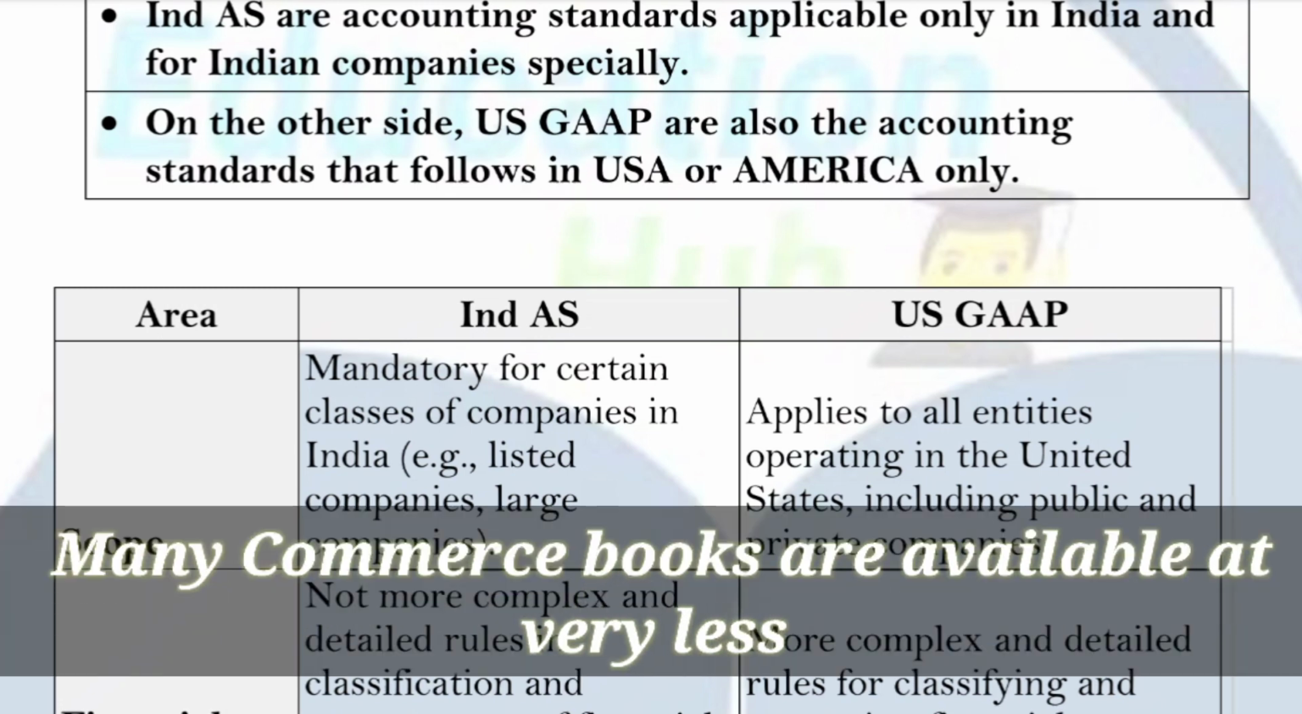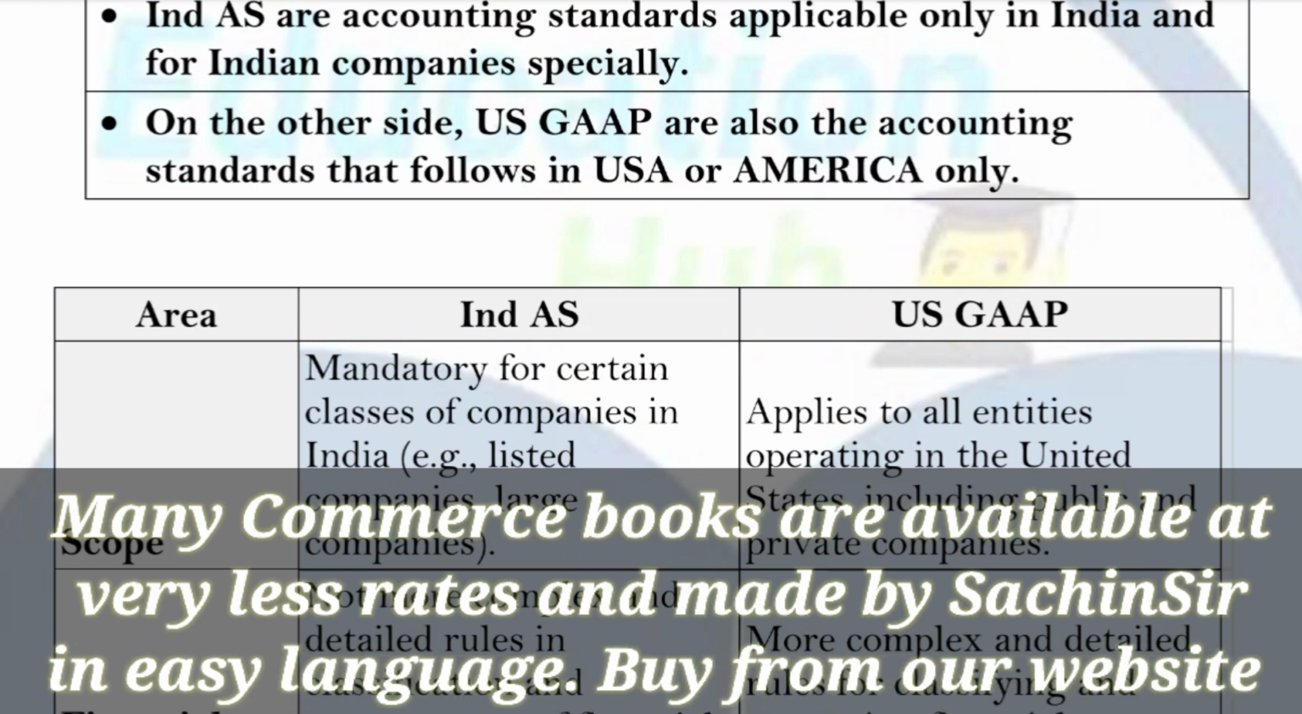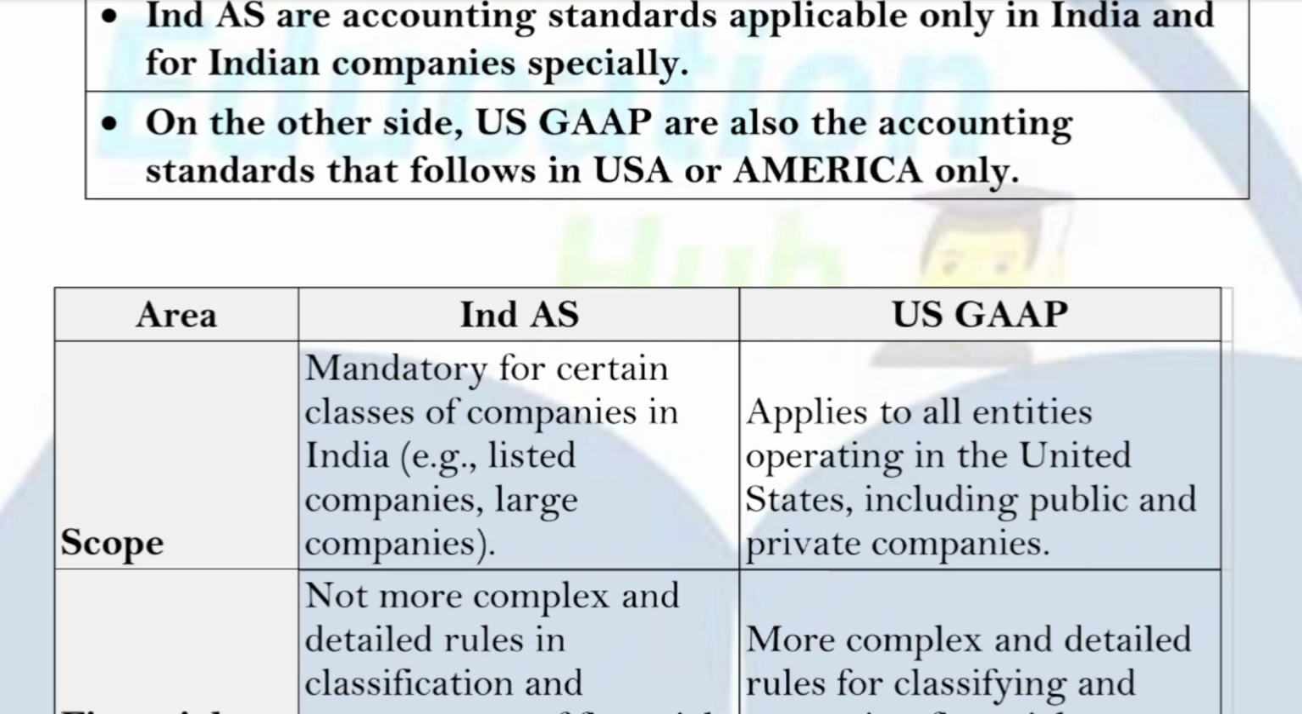If we talk about the scope of Indian AS, then it is mandatory for different classes of companies in India, but especially listed companies. And what are listed companies? Listed companies are those companies which are listed on the stock exchanges of India. Especially there are two familiar stock exchanges in India, that is NSE and BSE. If a company's shares are listed on that stock exchange, then these companies are considered to be listed companies. And if the company is a large company or a listed company, then it is mandatory for that company to follow Indian AS.